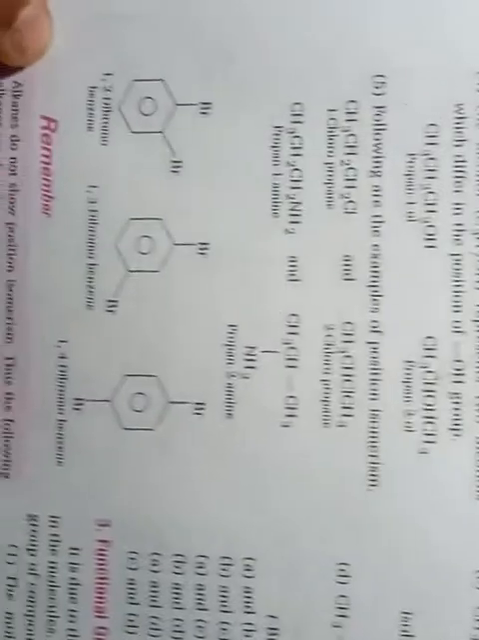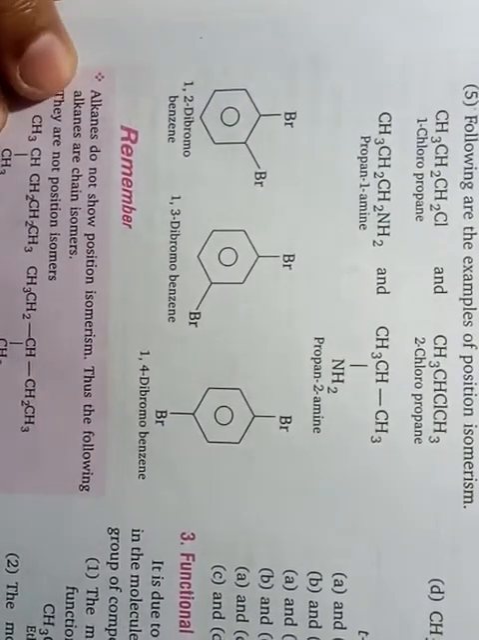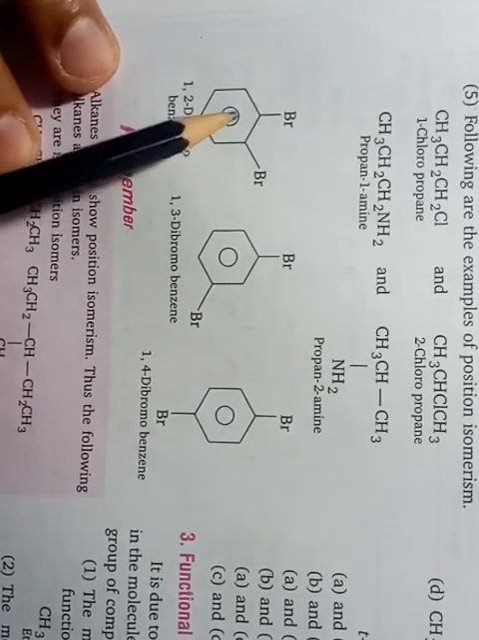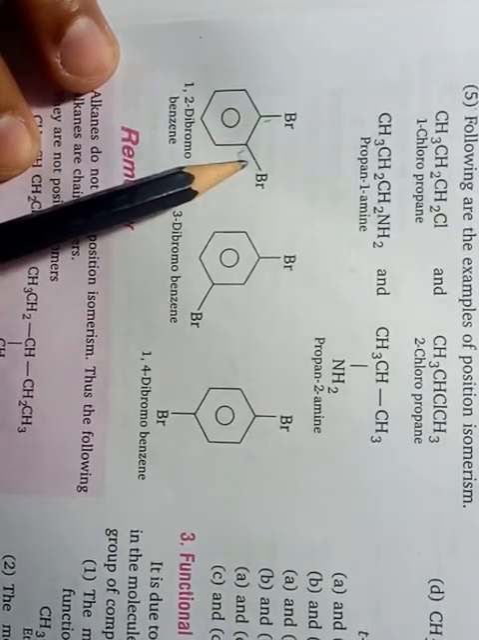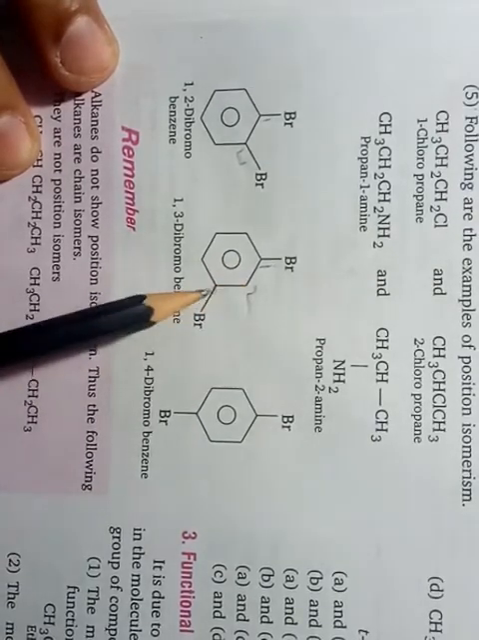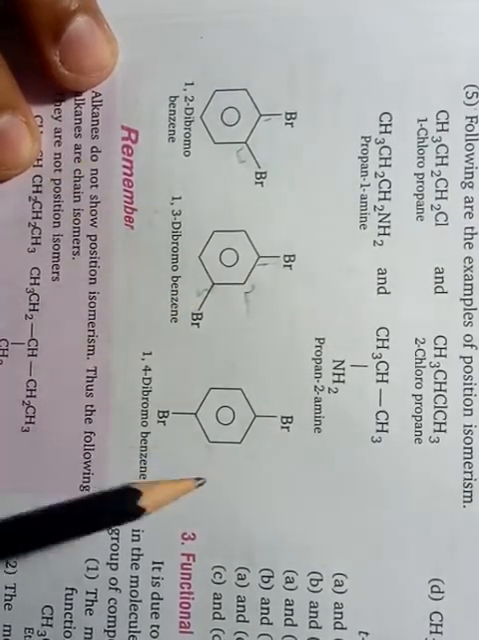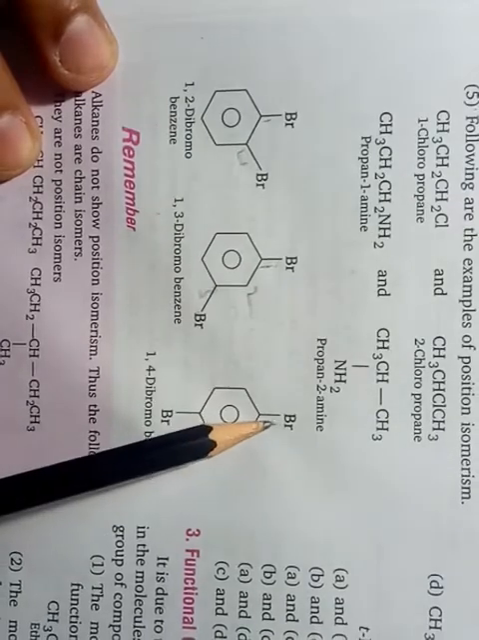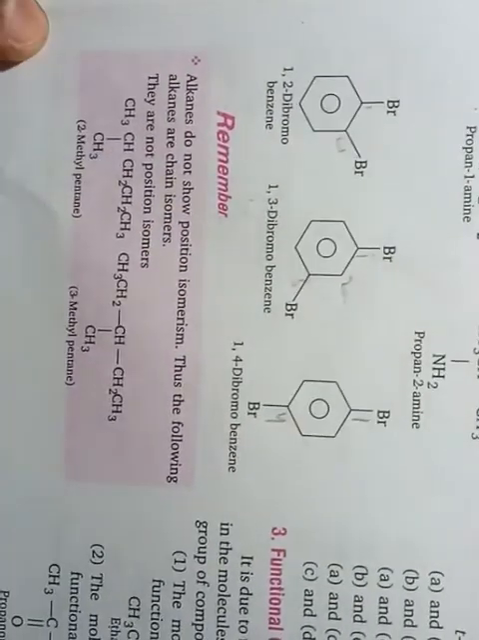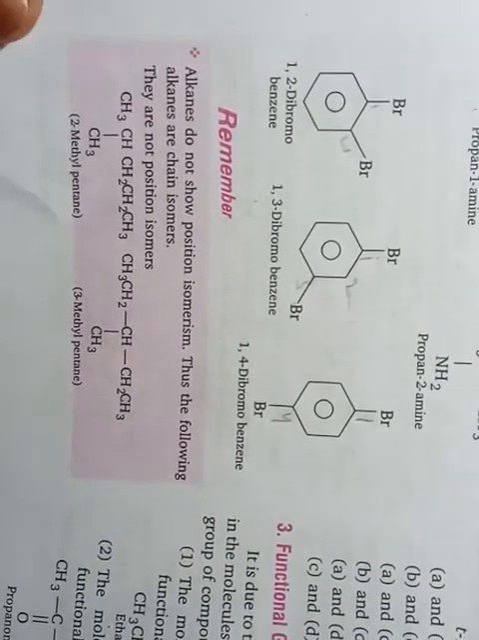Okay, students, and these are the position isomers in aromatic compounds. The first is having a bromo group at 1 and 2 positions. The second is having 1 and 3 positions. This is the 1, 2, 3, first and third position. And the last one is having the position of the bromo group at first and fourth positions. So these are the position isomers of aromatic dibromo compound.